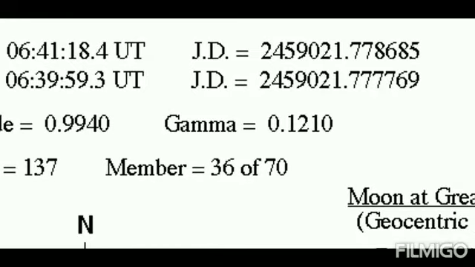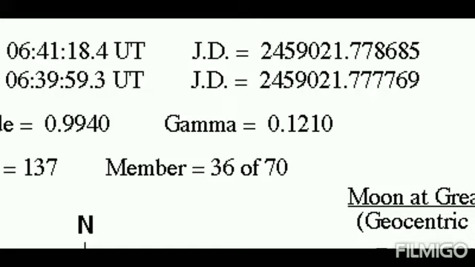Next, the gamma of the eclipse is 0.121. Now, what is gamma of an eclipse? Gamma of an eclipse refers to how centrally the shadow of the Earth or Moon falls on the other body. For example, in this case, the shadow of the Moon is falling on Earth. If the shadow of the Moon would fall on the equator at the time of greatest eclipse, then the gamma of this eclipse would have been absolutely 0.